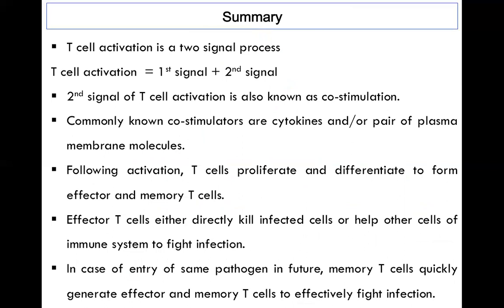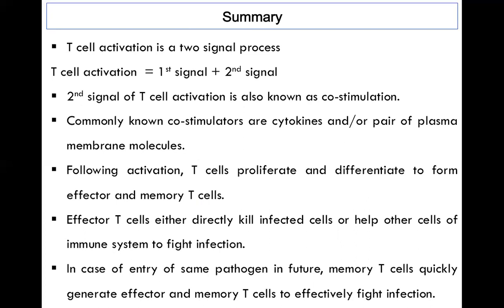In this slide, we are going to summarize today's lecture. First of all, we have learned that T cell activation is a two-signal process. One we call the first signal, and the other is called the second signal. The second signal of the T cell is also known as co-stimulation. Commonly known co-stimulators are cytokines or pairs of plasma membrane molecules. Following activation, T cells proliferate and differentiate to form effector and memory T cells.